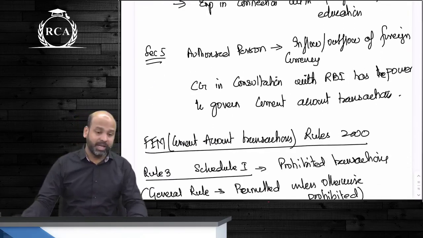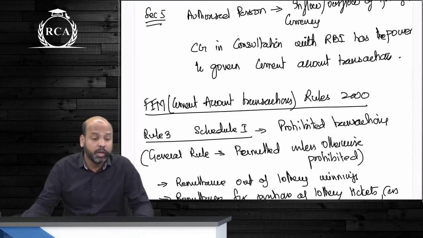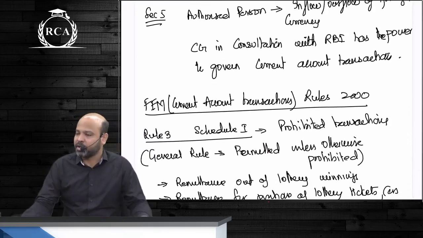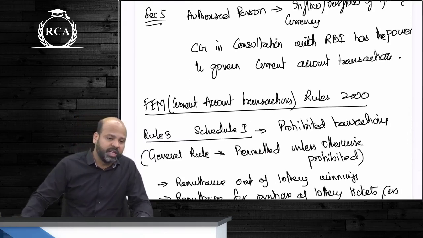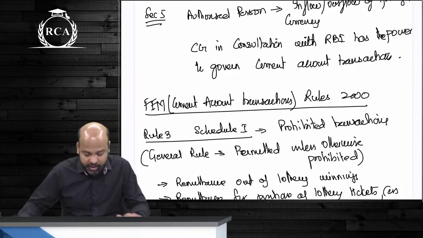What does Section 5 say? Any amount that you have to withdraw or sell as such, guys, foreign exchange has to be routed through an authorized person. Who has the power to govern these transactions? The Central Government in consultation with RBI has the power to regulate current account transactions.